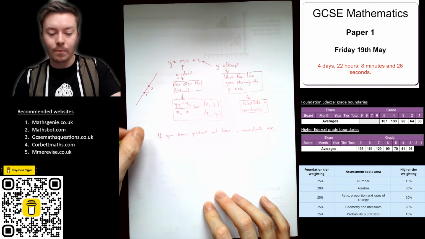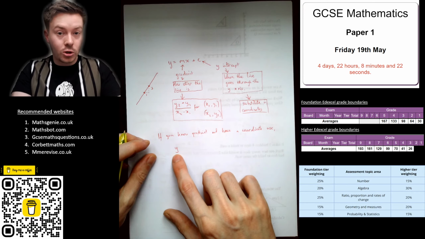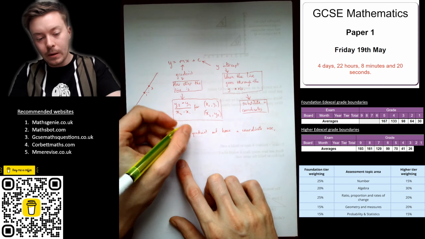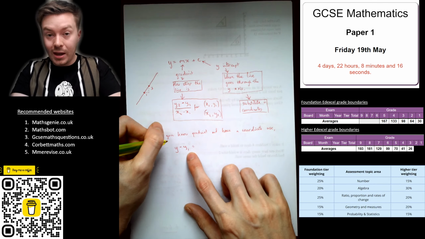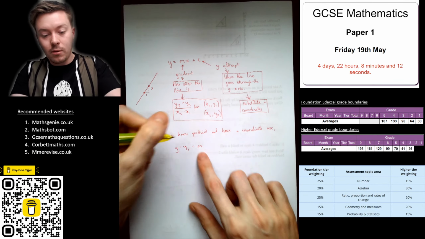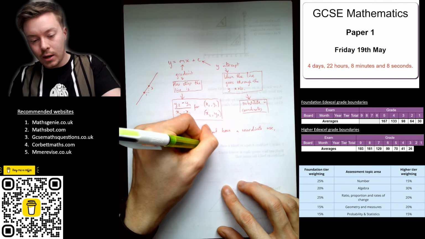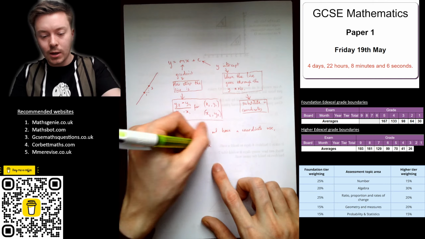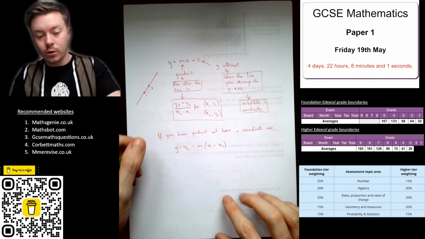So this is y minus y1 is equal to m, your gradient, brackets x minus x1. You just write y and x, and substitute in for y1, m and x1, from this coordinate.